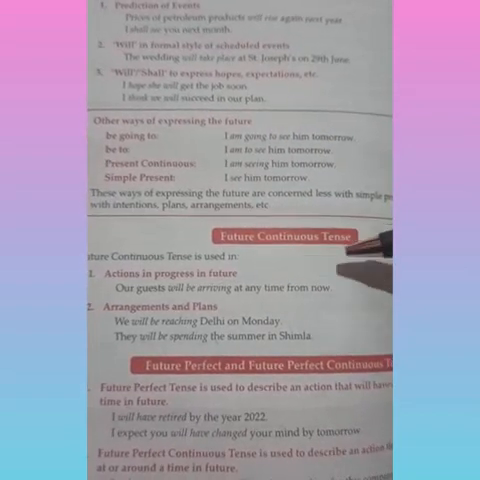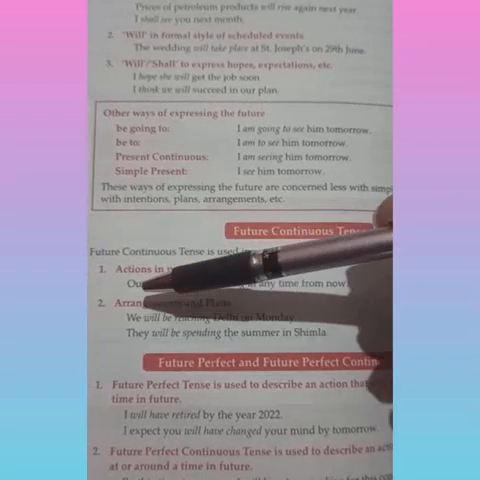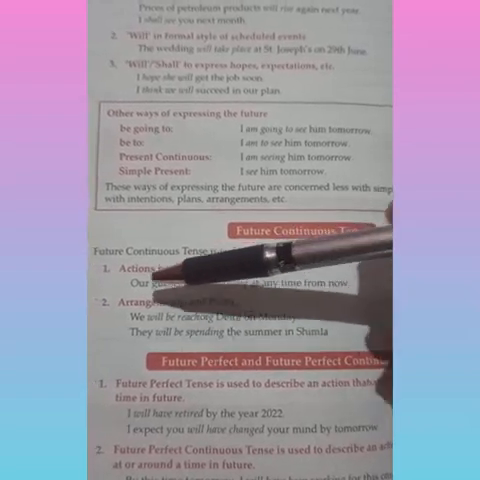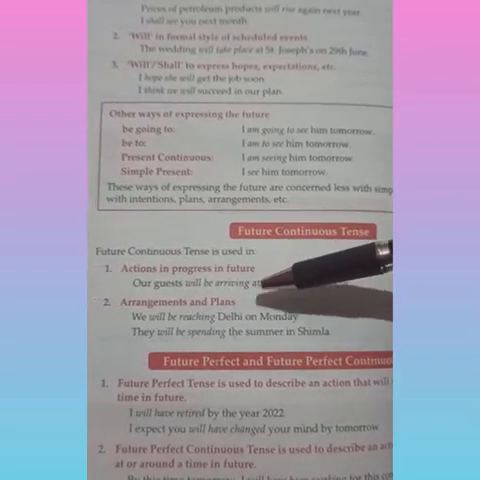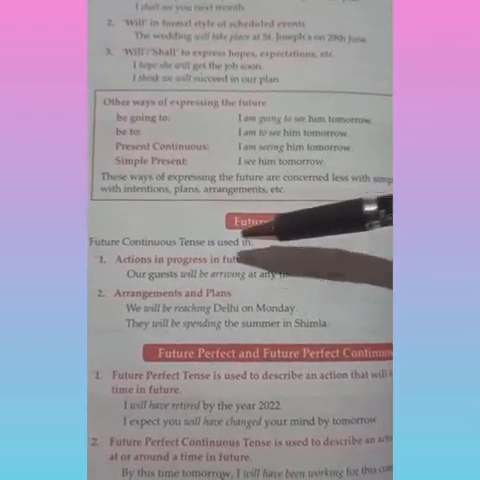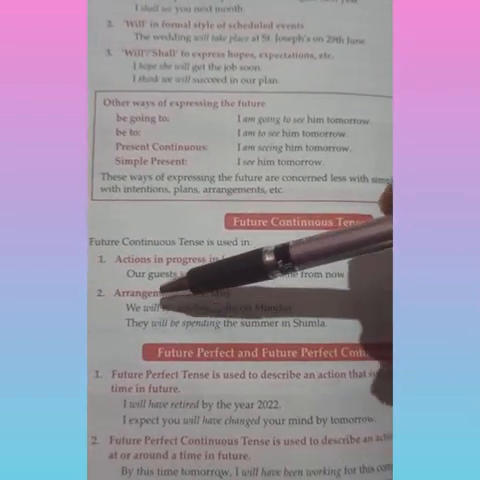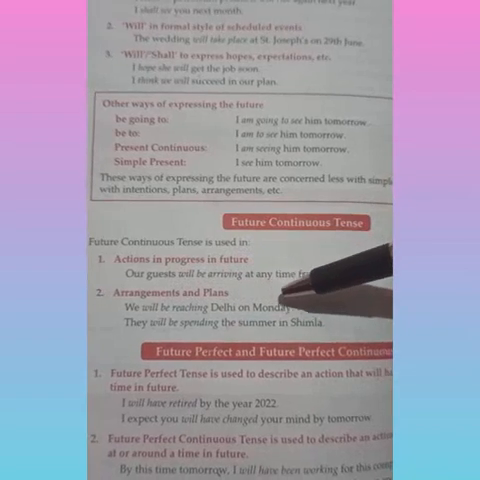Next is future continuous tense. Now look at this. Future continuous tense, where do we use it? Actions in progress in future. Our guest will be arriving. Arrangements and plans in future. We will be reaching Delhi on Monday.